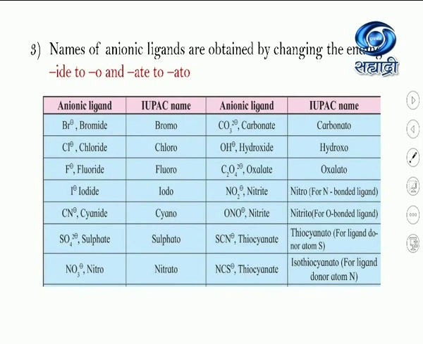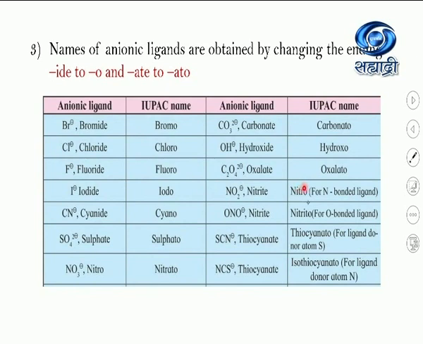See this NO2- and ONO- ligand. Both are the same ligand, NO2-, but the linkage is different here. The common name is nitrite ligand. But while writing the IUPAC name, in this first ligand, nitrogen is the donor atom. Nitrogen is bonded to the central metal atom.